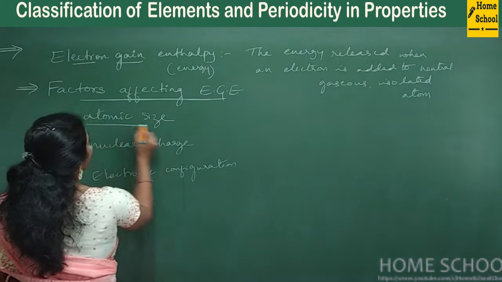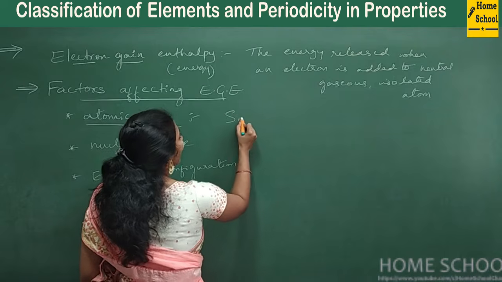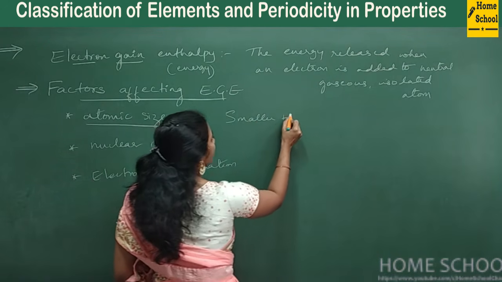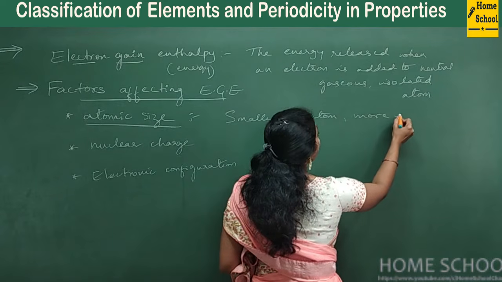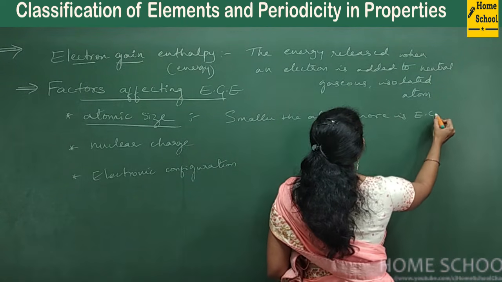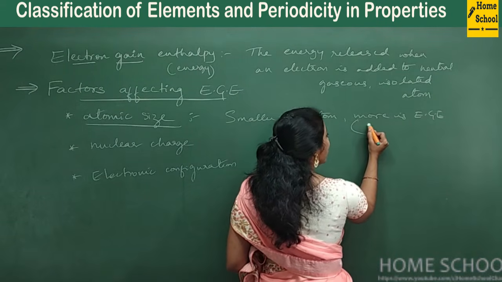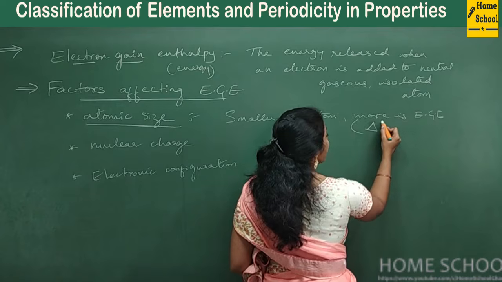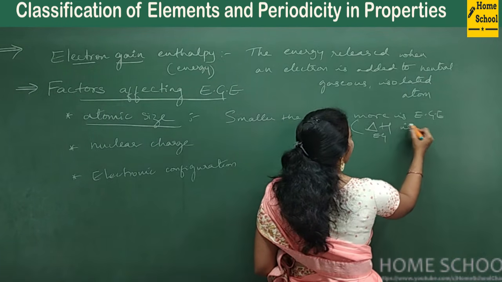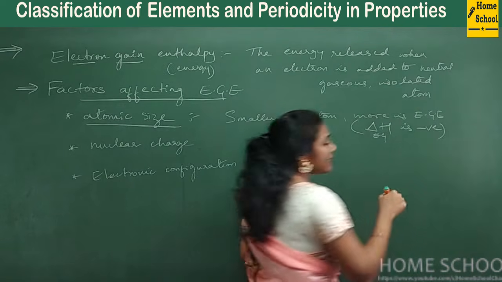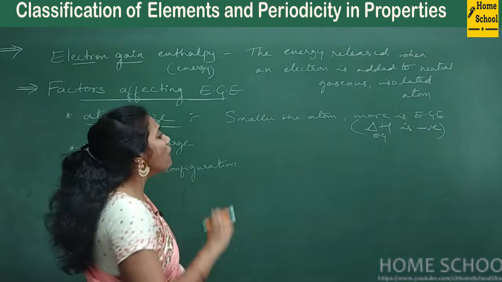Coming to atomic size, usually the smaller the atom, the more is electron gain enthalpy. It can be represented as delta H Eg. So electron gain enthalpy is negative. More in the sense I told you, more negative.